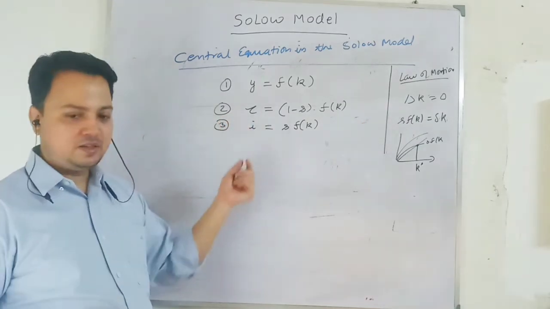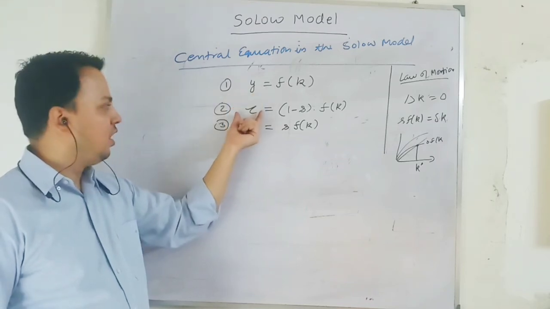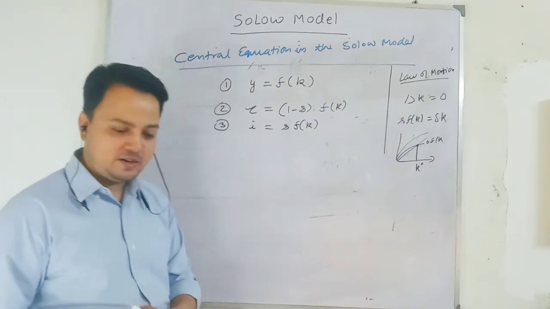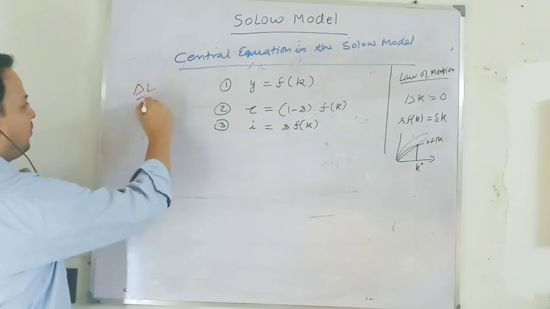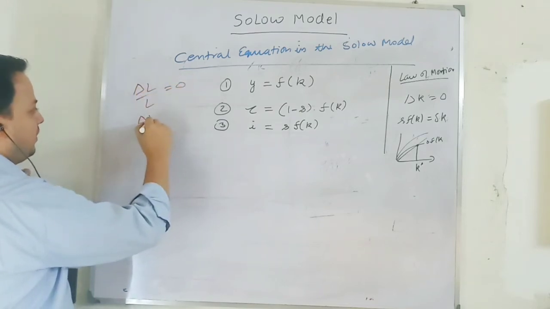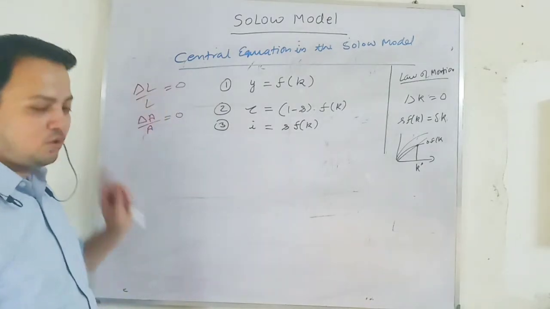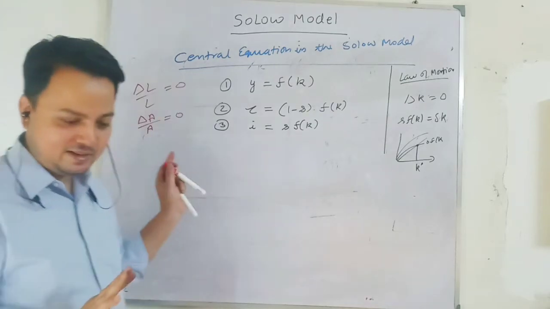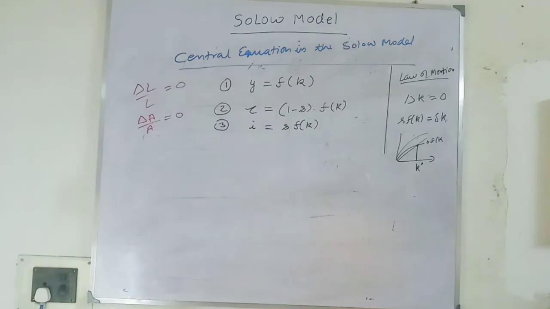Again I am repeating. I want to look at how my output per worker is growing at a steady state, how my consumption per worker is growing at a steady state, how my investment per worker is growing at a steady state, given the assumption that growth in labor force is 0 and improvement in technology is 0. That means there is no growth in labor force, no growth in technology. At the end of the lecture, I will clarify more and break it out. First do it.